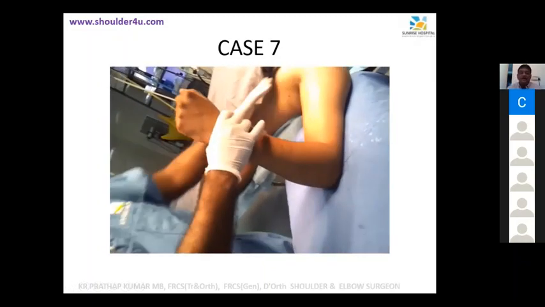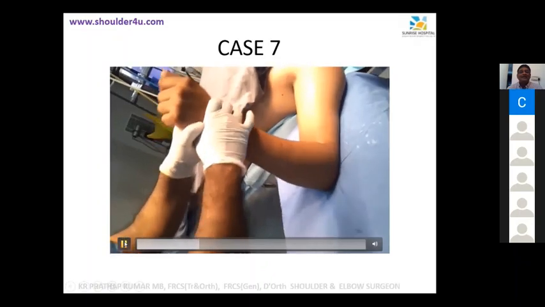Okay, you know what it is, Anto? What is it? 18 months post injury. Very stiff elbow. Maybe the radial head fragment is inside the elbow joint. It won't be that. Look at the range of movement.